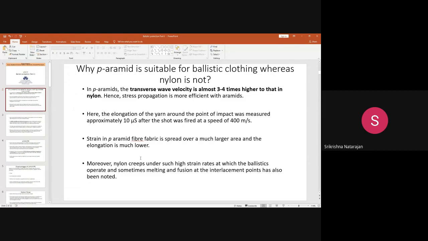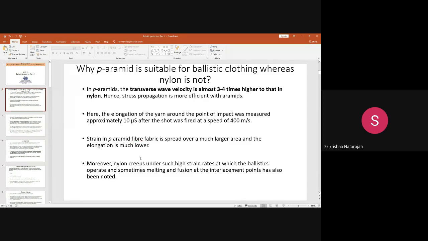Those waves travel in both directions, in the transverse direction as well as in the longitudinal direction. So the wave velocity propagation takes place, and that is considered an important requirement for ballistic clothing.